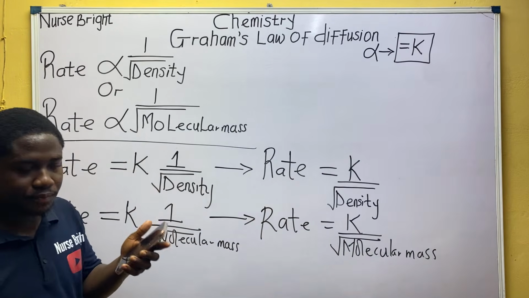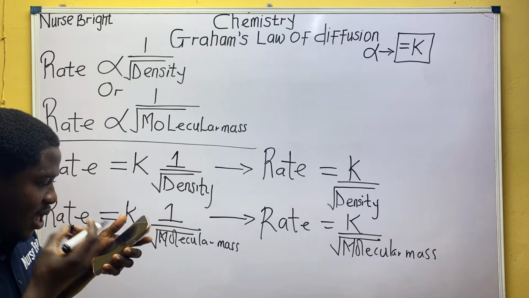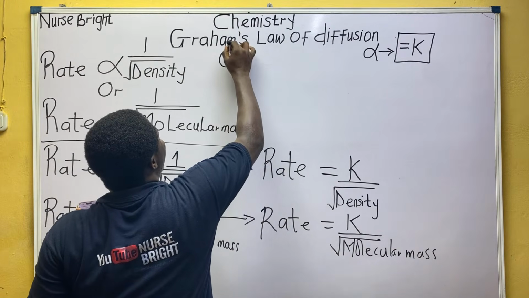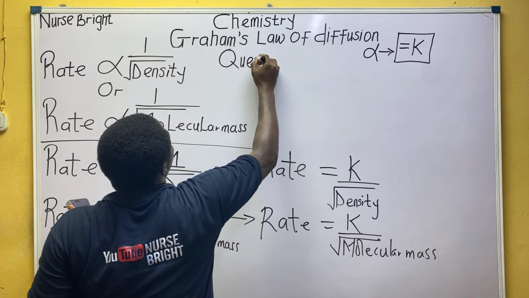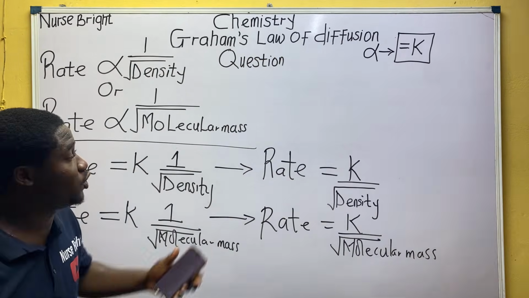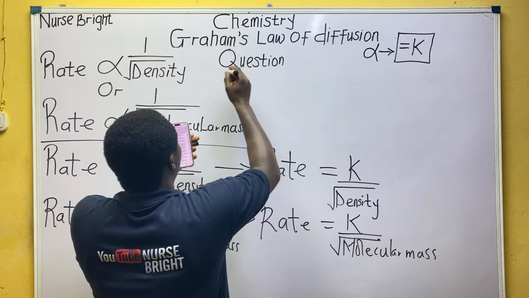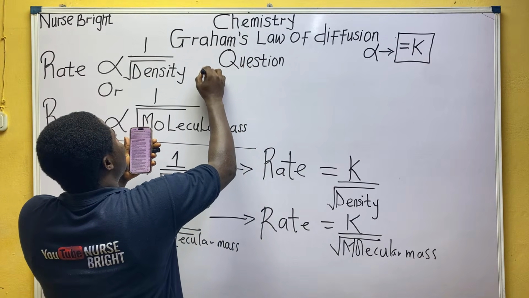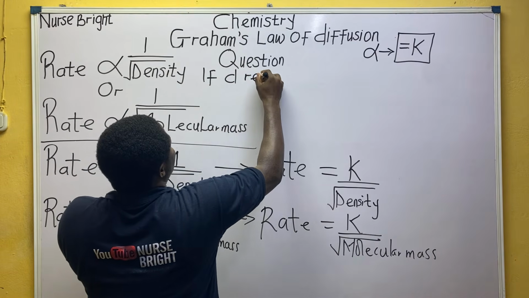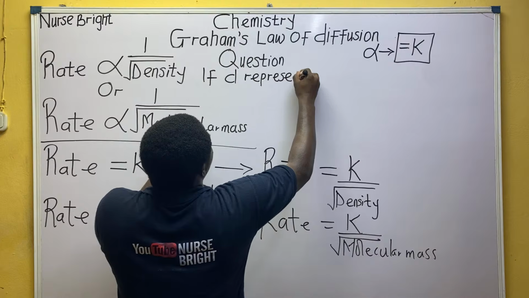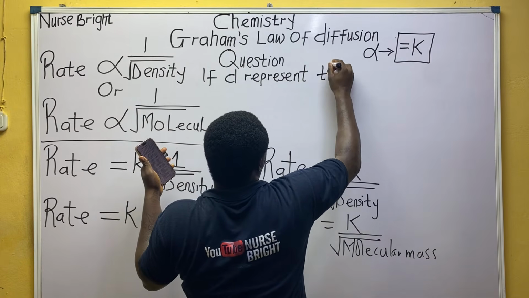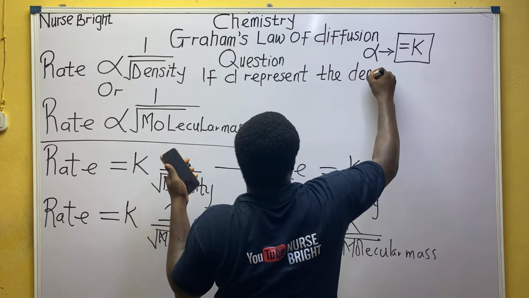Here's the question. It says, the question JAMB asks, let me see how smart we are based on my explanation. Relax, let me quickly write on the board before you copy everything. So the question says, everybody, if D represents the density of a gas.